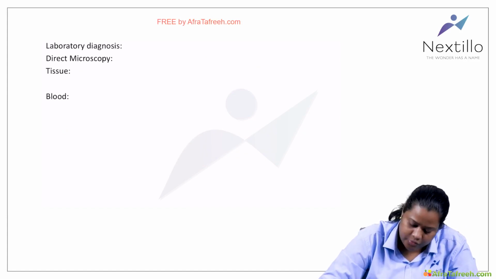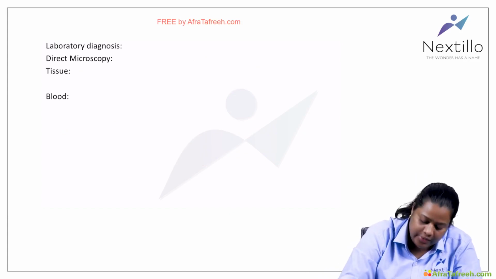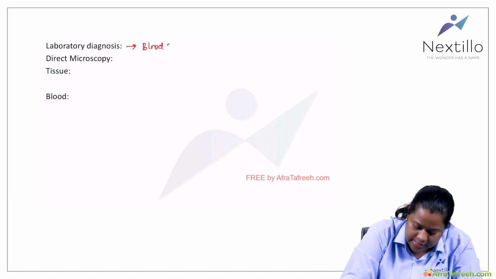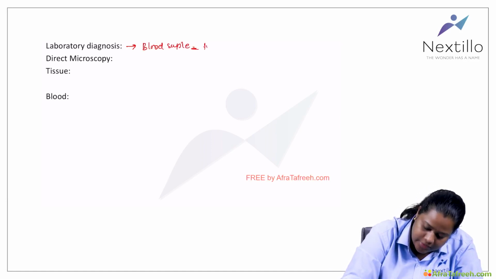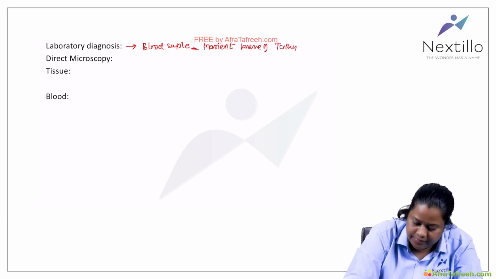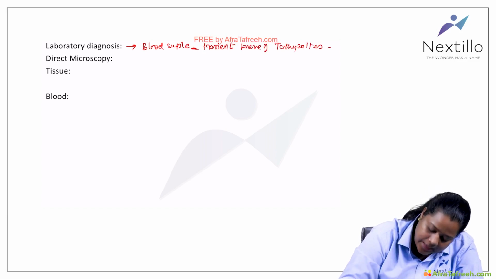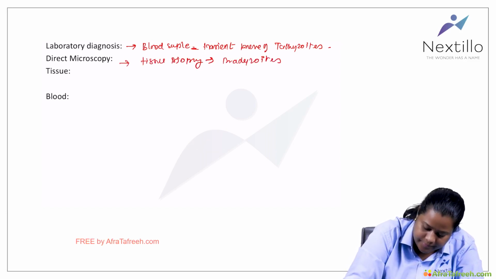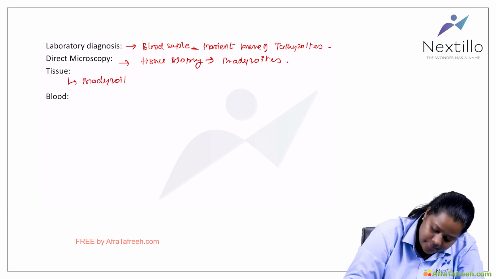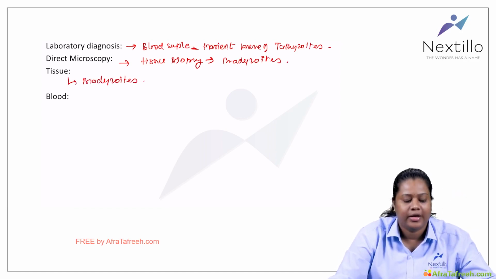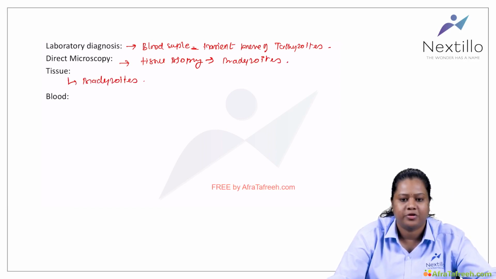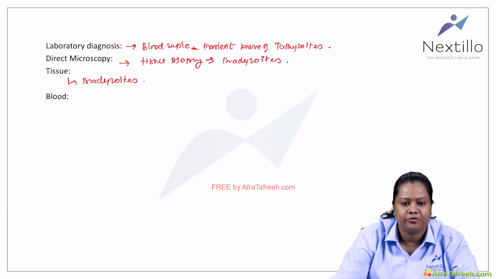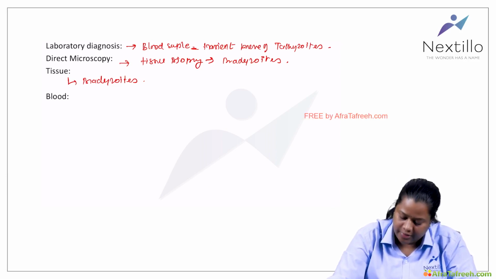Now we will move on to the laboratory diagnosis. In laboratory diagnosis, you can take a blood sample to look for the transient presence of tachyzoids, and you can also take a tissue biopsy to look for the bradyzoids. So in the blood you look for tachyzoids, and in the organs you look for the bradyzoids.